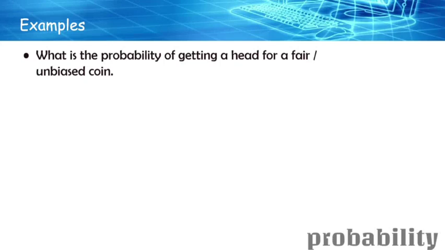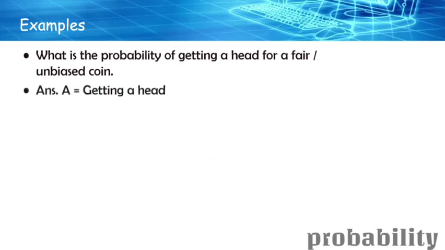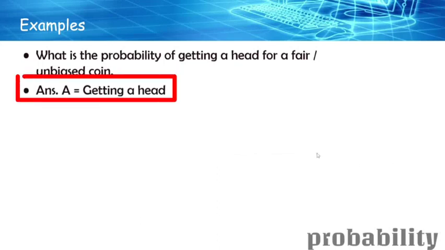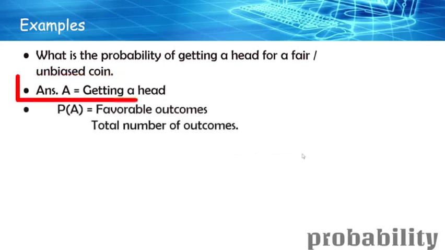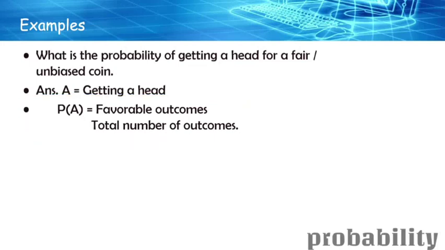We'll be finding the probability of getting a head when we toss the coin. Putting down the formula, the favorable outcomes divided by the total number of outcomes. Now I would like everyone to take a second to understand what our favorable outcome is, how many times it will come, and what the number of outcomes is.